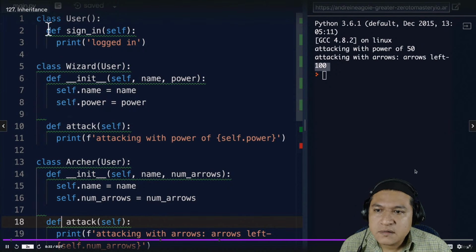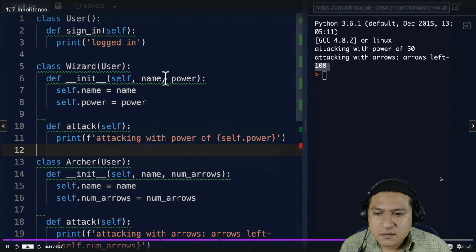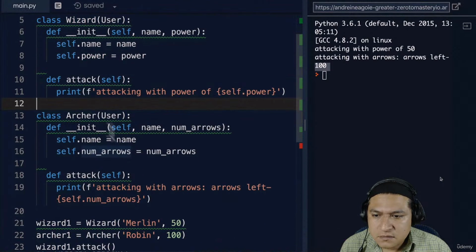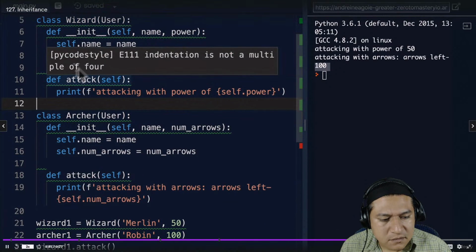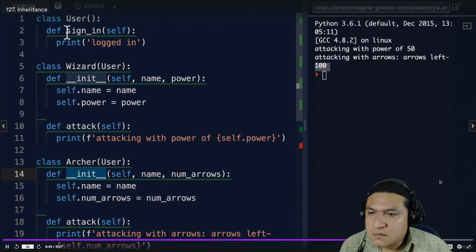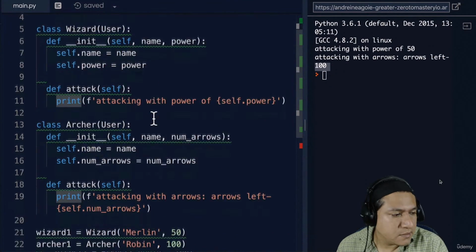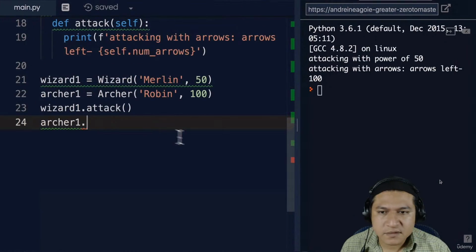We're abstracting away the part of the code that they both share, but then changing things according to what each one needs. So for example, I could have different methods and properties on wizard than the archer, but also have the shared user function that they have. And this way it keeps our code DRY. They all share the same thing. Let's zoom in just so you can see it clearer.